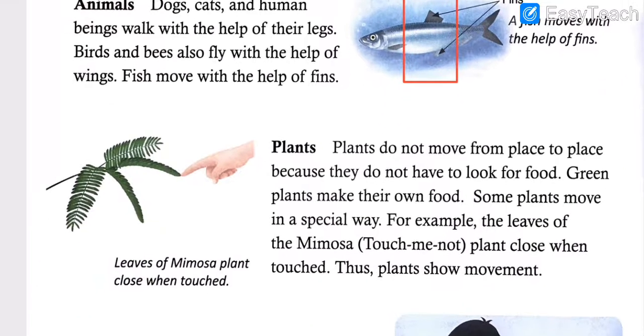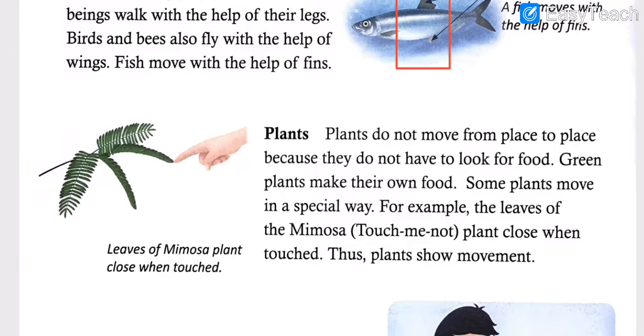Now let us see what the details are about the plants. Plants do not move from one place to another because they do not have to look for food. Green plants make their own food. Some plants move in a special way. For example, the leaves of mimosa, that is the touch-me-not plant. The plant closes its leaves when touched, thus plants show movement.